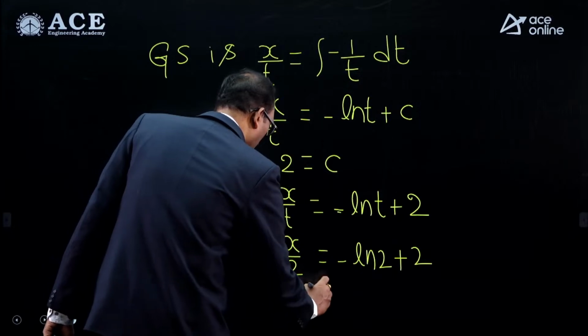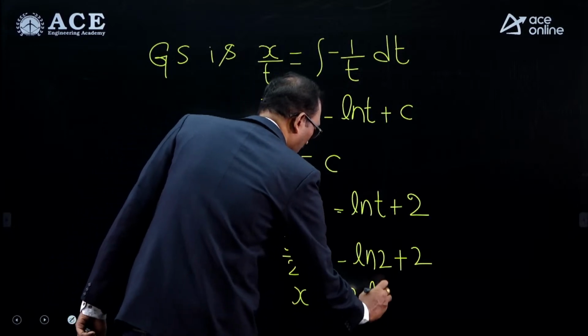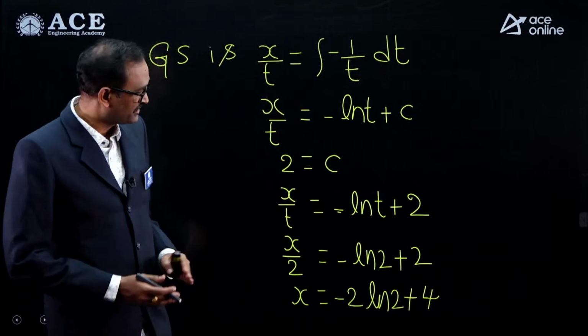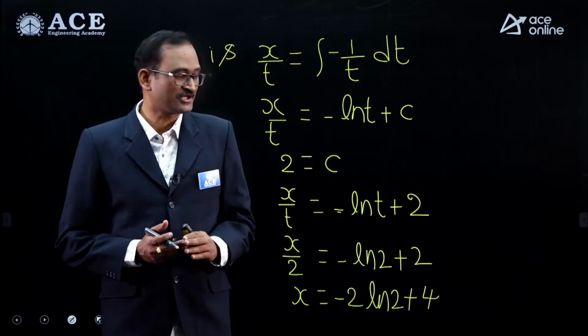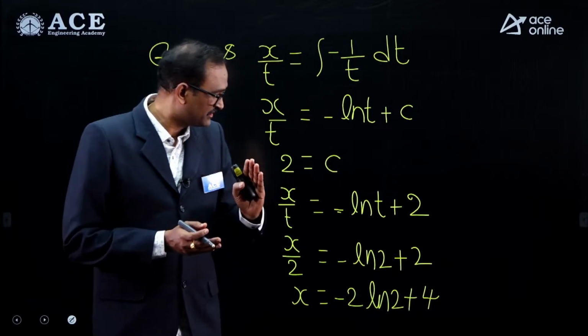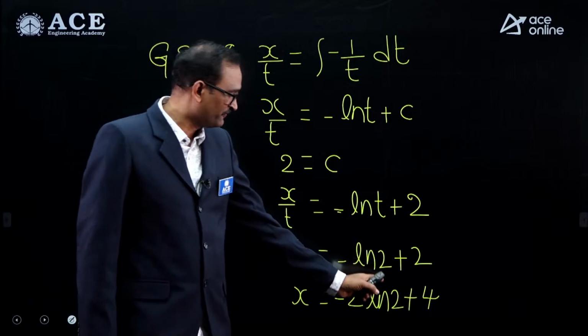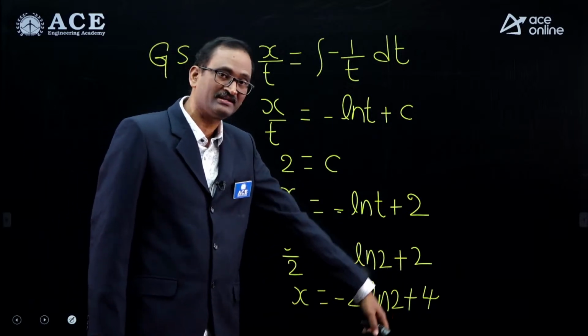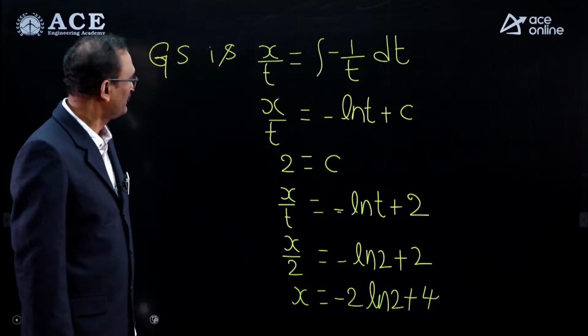Multiply both sides by 2, x equals minus 2 ln 2 plus 2 twos are 4. And we are not aware whether it is an MCQ or a fill in the blank question. In case of MCQ, that is fine. In case it is a fill in the blank question, then you have to find ln 2 and it should be multiplied by minus 2 plus 4, and then you have to simplify, then we have to write.